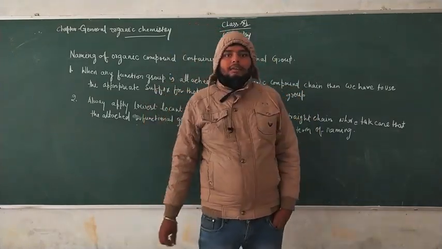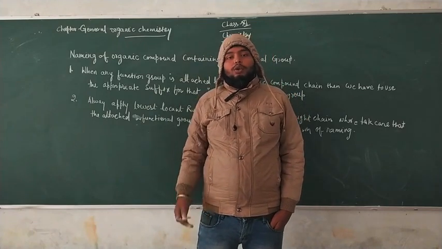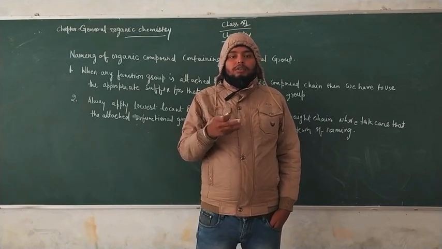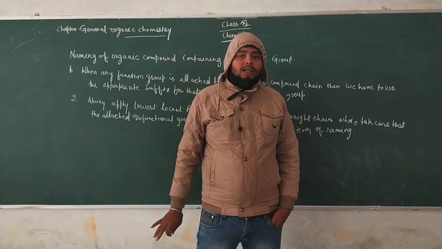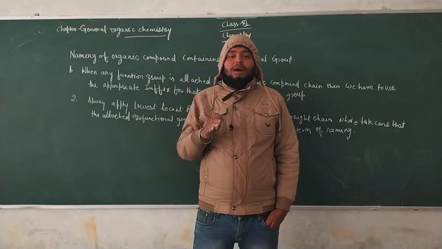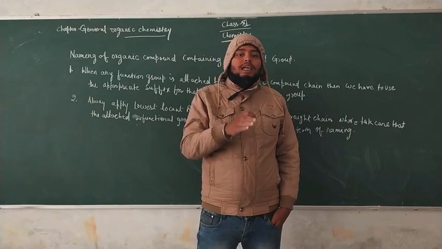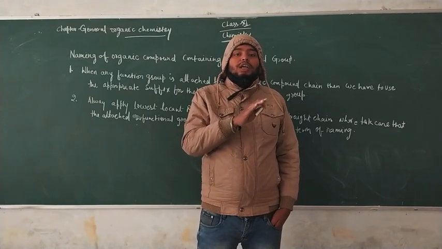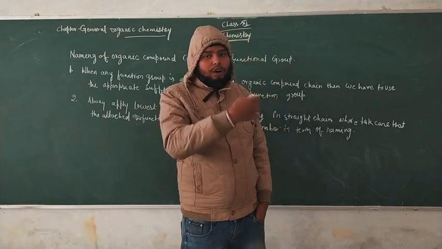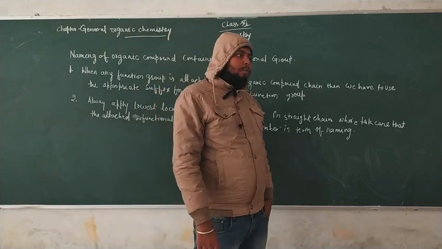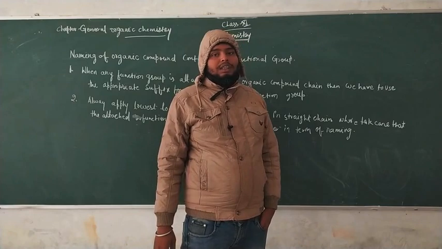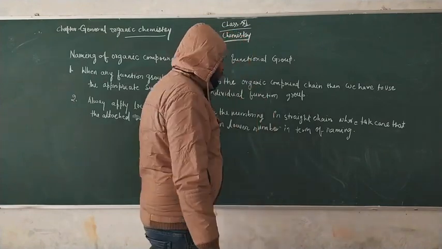Now the next problem: what happens when two functional groups are attached in the same parent chain? Then the numbering still follows the lowest locant rule, but their suffix and prefix change on the basis of priority order. You have to follow the priority order of functional groups, and the one with higher priority gets the suffix, while the other is always given as a prefix.